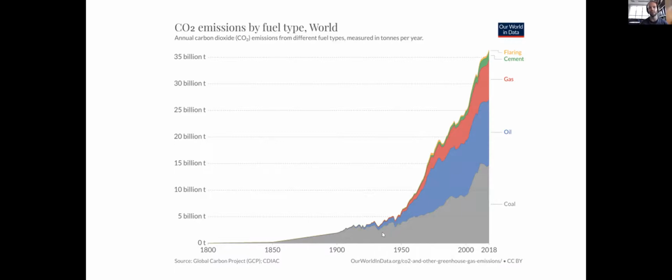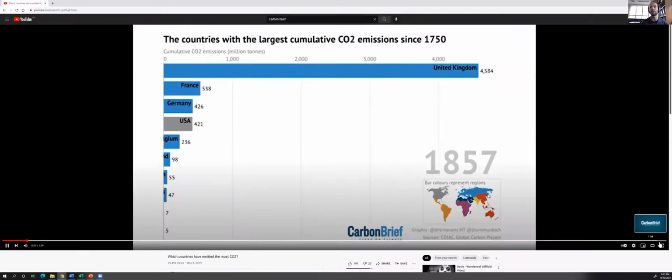And now all countries have started to join in, well, most countries have started to join in on this as they develop, like economically. And now we're burning coal, oil, and gas mainly. So we've got up to over 35 billion tons of carbon in the atmosphere, which should just be locked underground safely away. So who started it? Well, there's a really cool video here, actually. I'll just show you, go full screen.